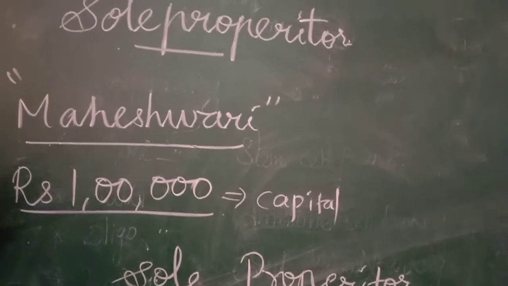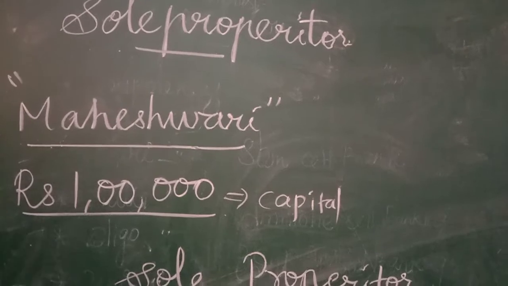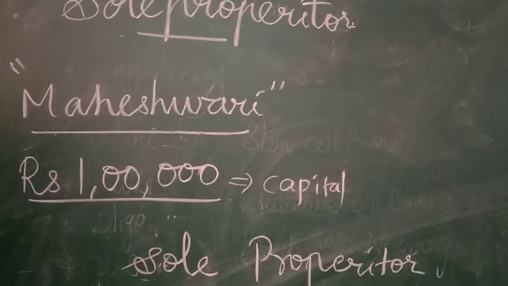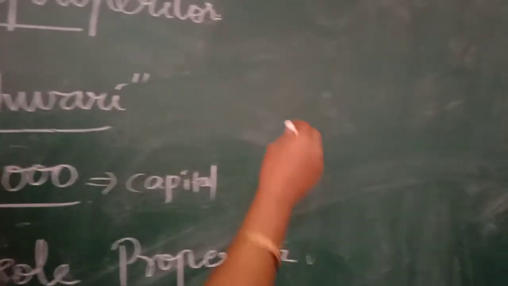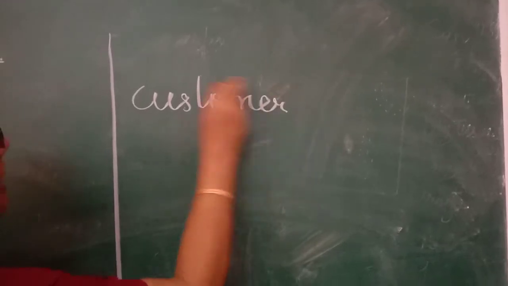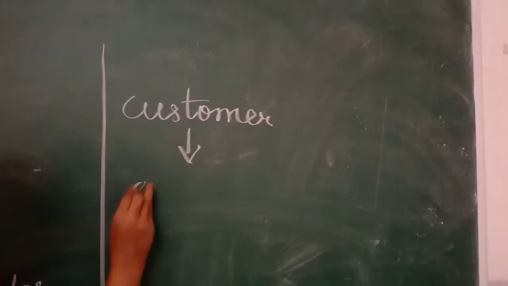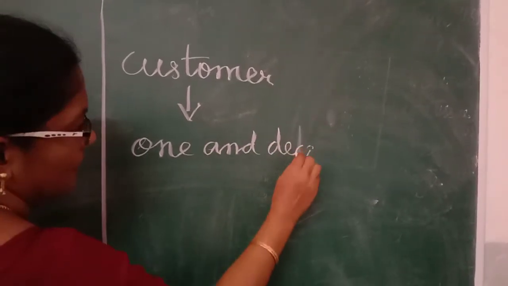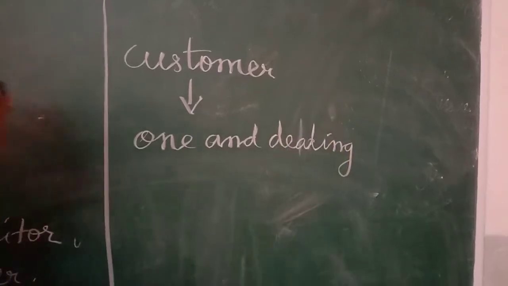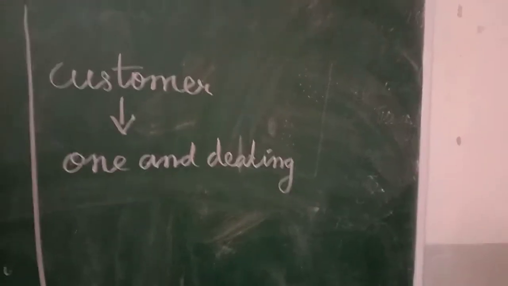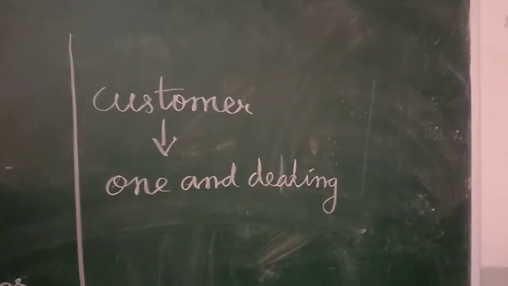Based on this, she will have customers and she can do one-on-one service. How will she deal with the customer? One-on-one dealing. That is an advantage of sole proprietor. She can directly visit the customer and take care of the customer service. That is the only possibility.